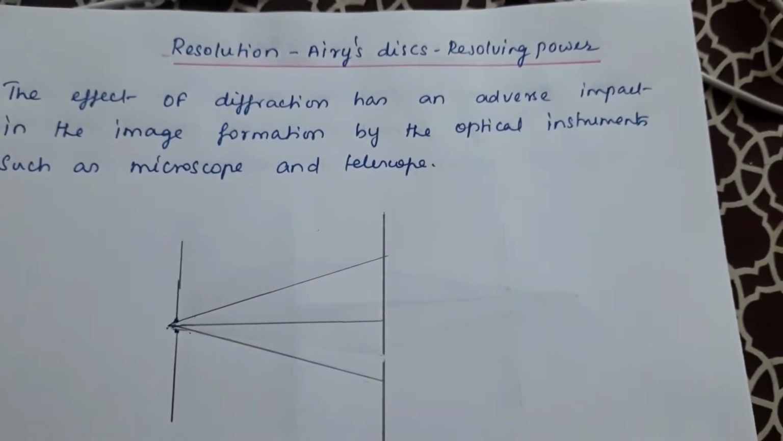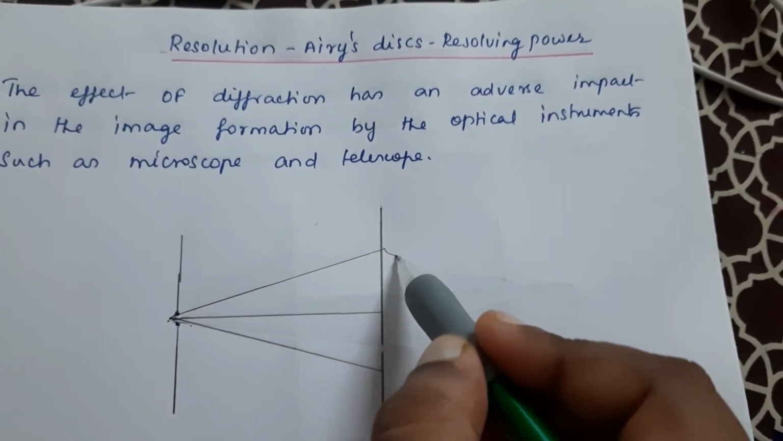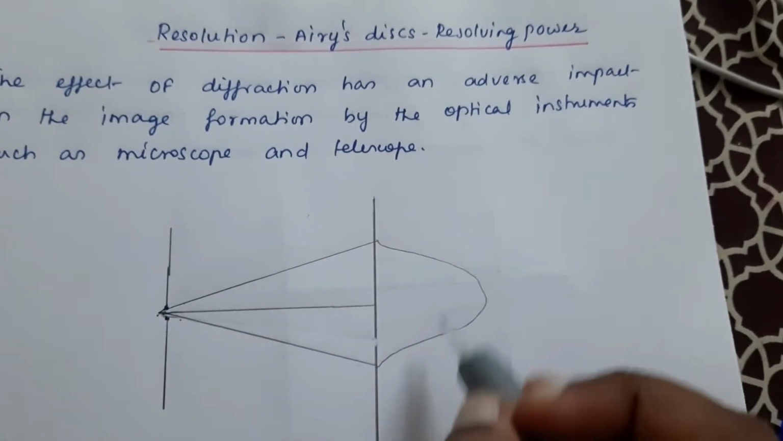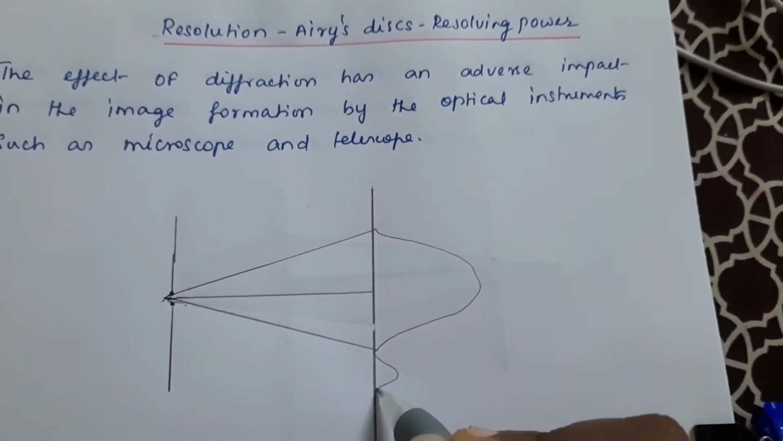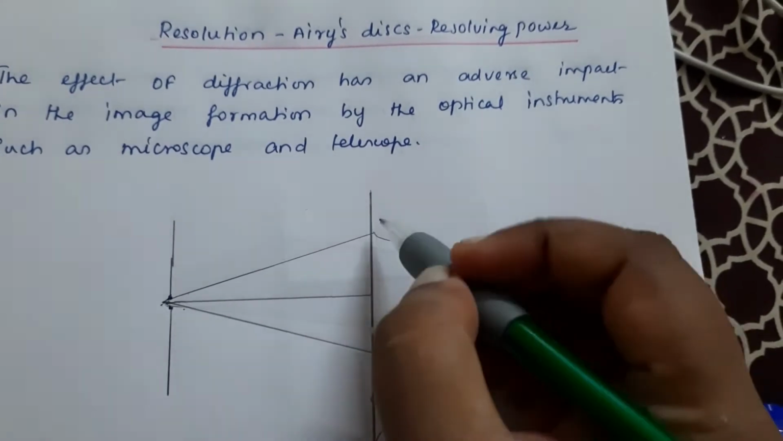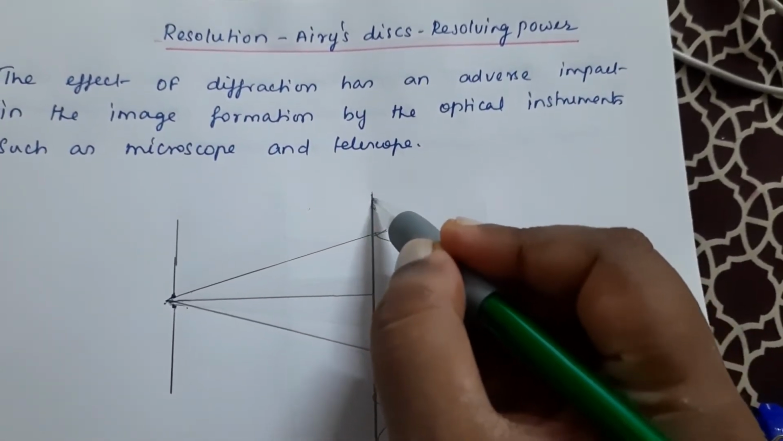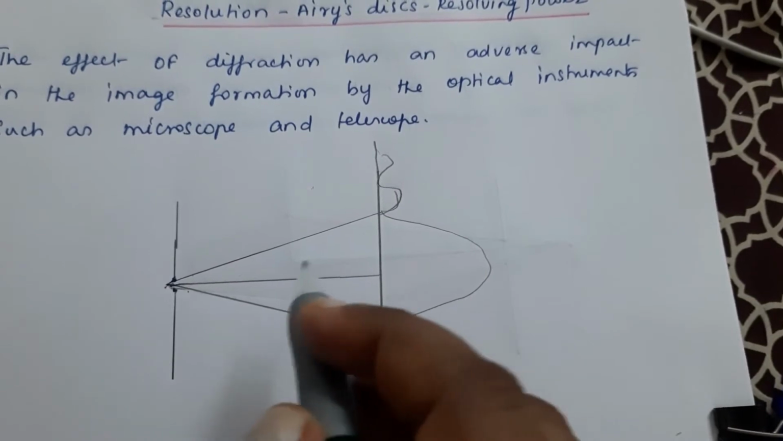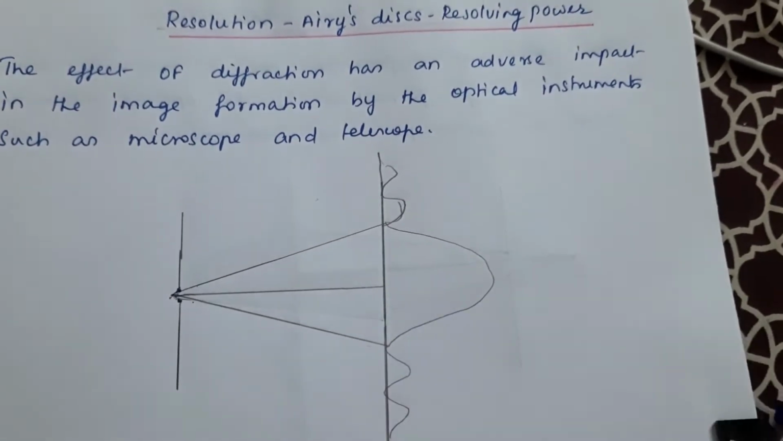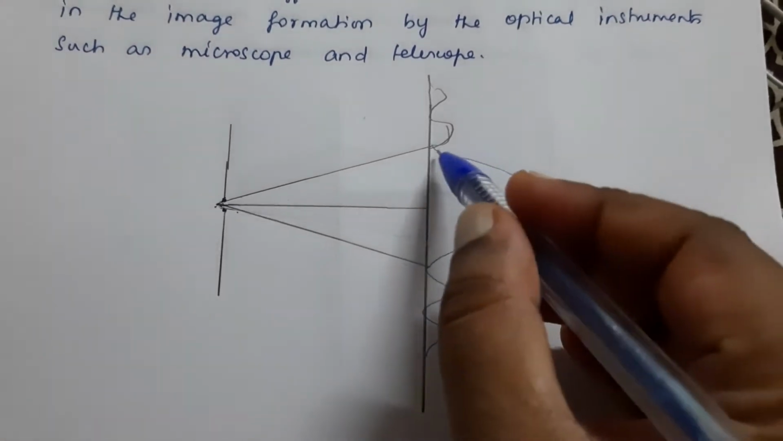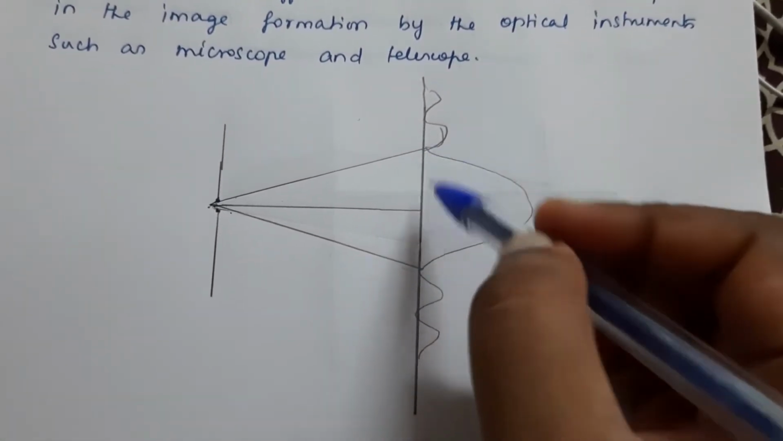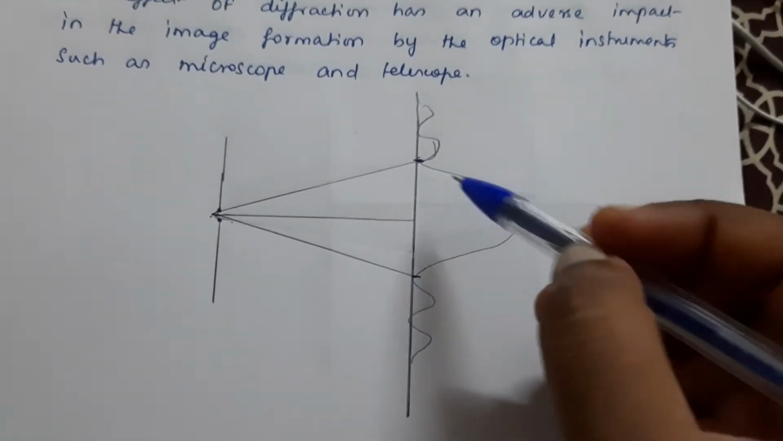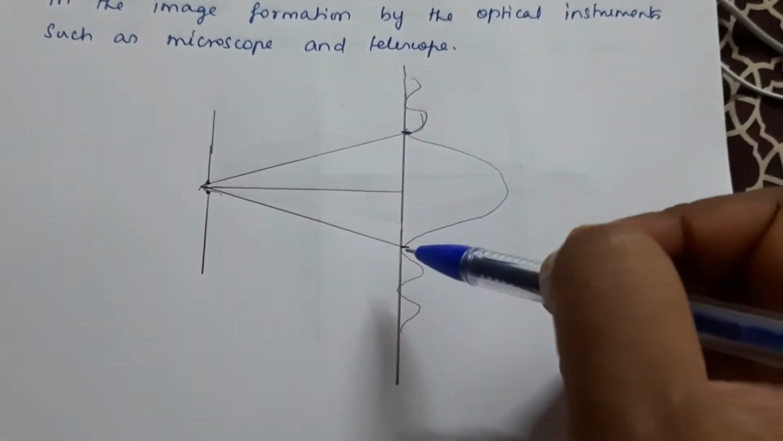When it falls on the screen, it produces a central maximum, that is a bright image on the screen, and alternately you will be getting smaller peaks of bright and dark images. So here you will be getting bright and dark fringes like this. Here this is your central maximum. The central maximum has spread up to the first minimum. So this is your first minimum and this is your first minimum.